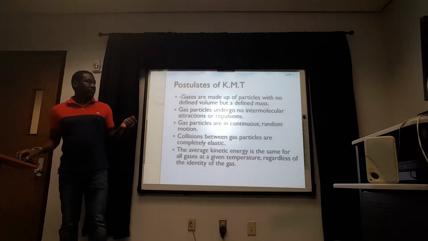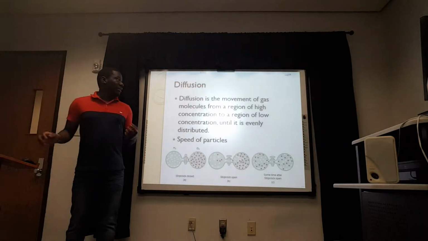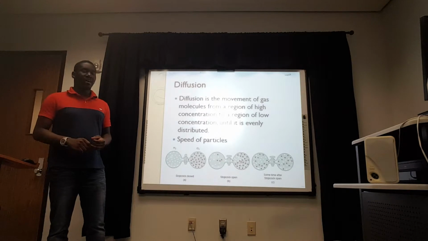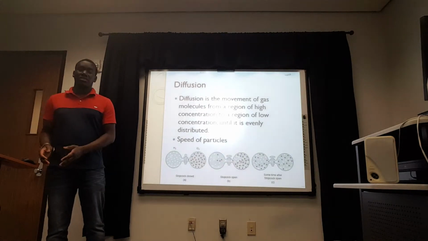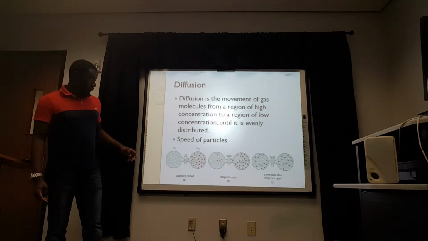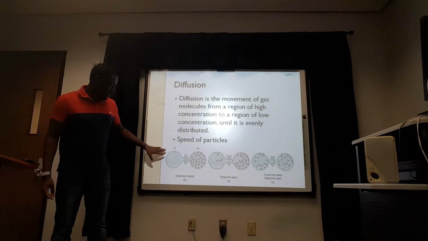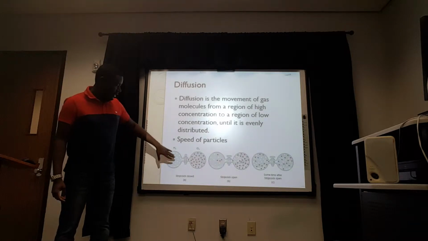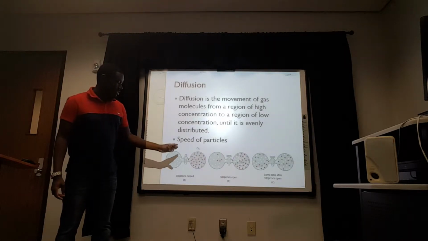And another thing I'm going to talk about is diffusion. And that is the movement of gas molecules from a region of high concentration to a region of low concentration until it's equally distributed. And you can see this in a little picture down here. You can see hydrogen on one side and oxygen on the other side.